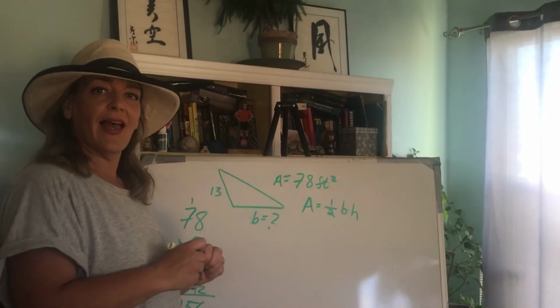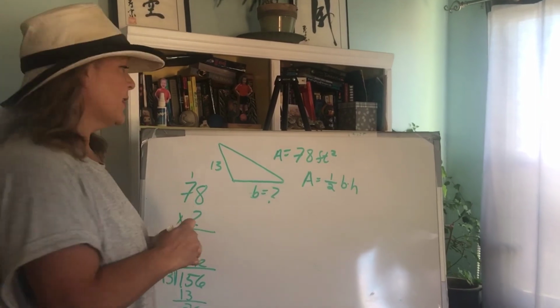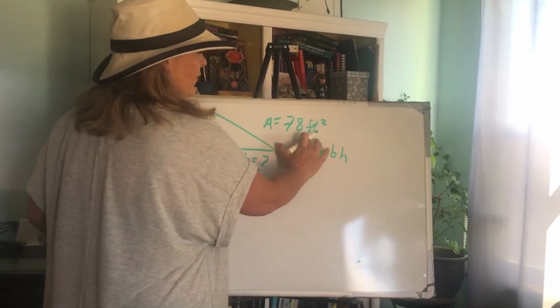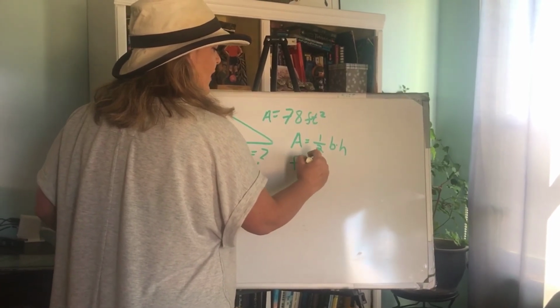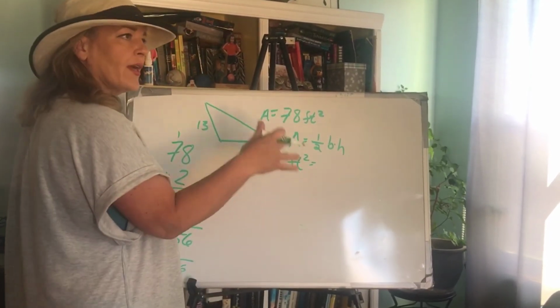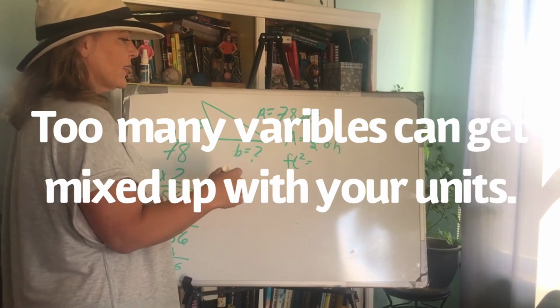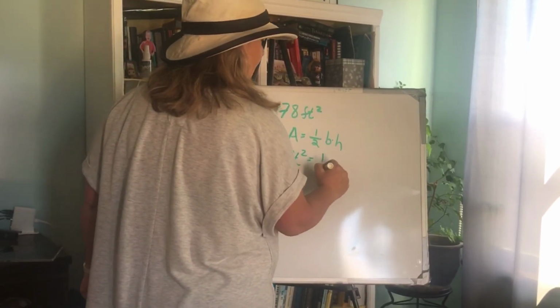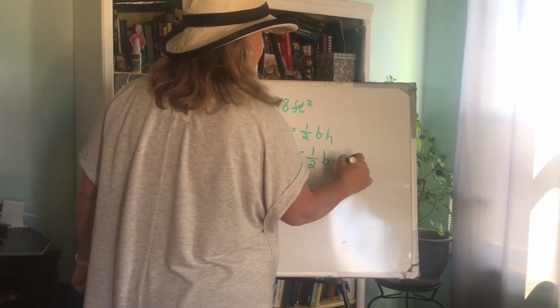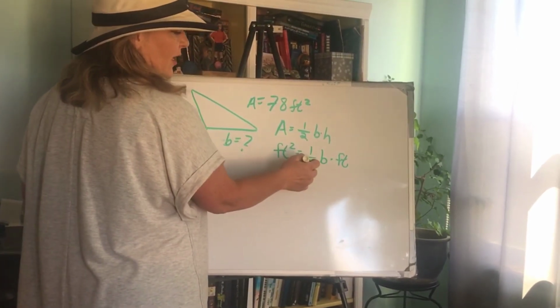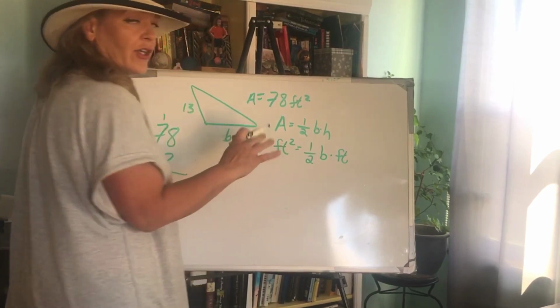And then, okay, the last step is unit analysis. So we know that area, when they give it to us, area is 78 feet squared. So I'm going to do this separately because sometimes with all the feet and the squared and then the solving equations, it gets a little confusing. And then I still have 1/2 base, which I don't know, times feet, right? This is just a constant, the 1/2, so it doesn't really matter in our unit analysis.